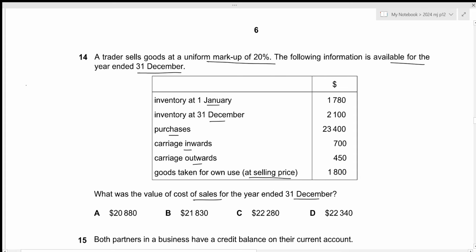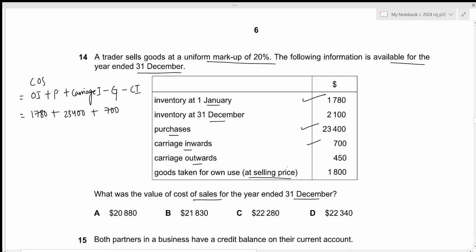Okay. So the cost of sales will include opening inventory. We will add the purchases. We have carriage inwards that will also be added. Then we have goods taken for own use that will be subtracted, and we have the closing inventory that will be subtracted as well. Okay, so we have the opening inventory of 1780. We have the purchases of 23,400. We have the carriage inwards of 700.